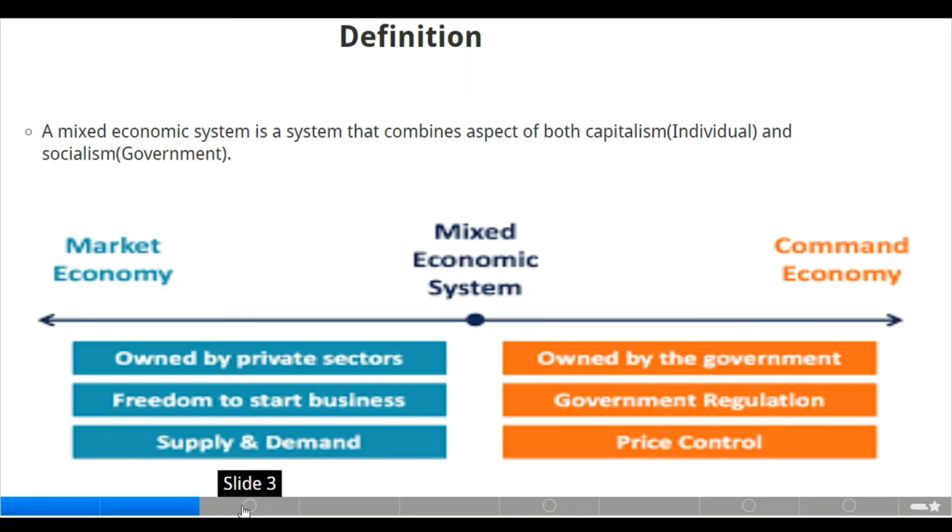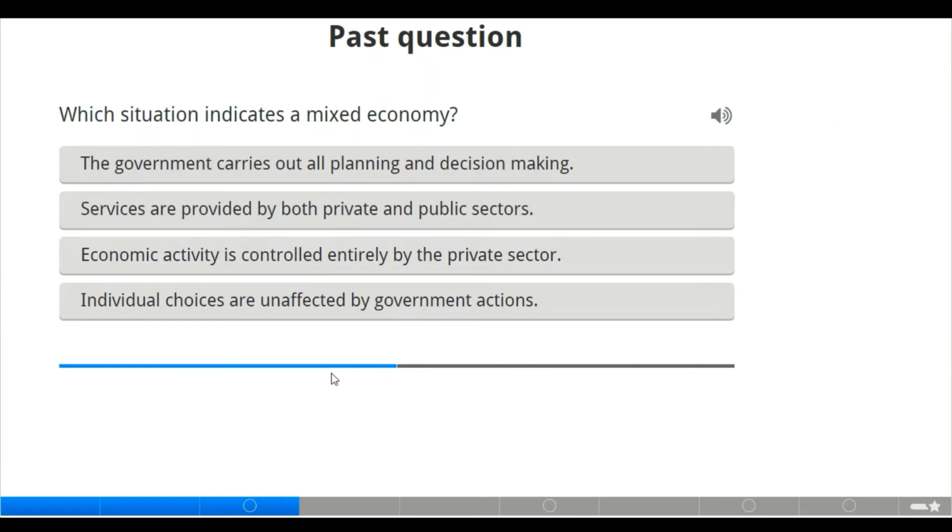Now let us move to the next slide. We have just one activity here which explains what mixed economic is. Which situation indicates a mixed economic? We just defined mixed economics not too long ago. Now let us check the options here. The government carries out all planning and decision making. Is that so? The mixture of the capitalism and socialism.